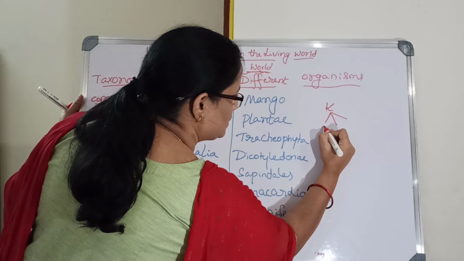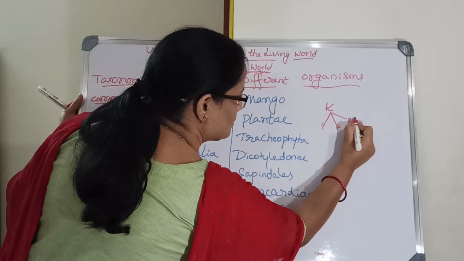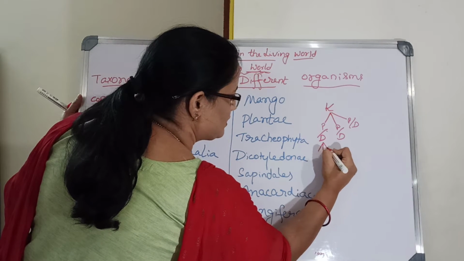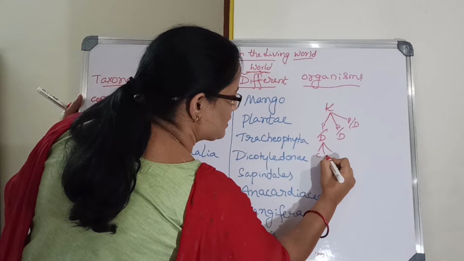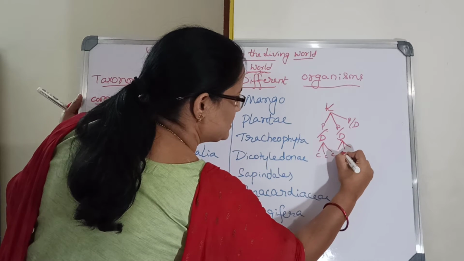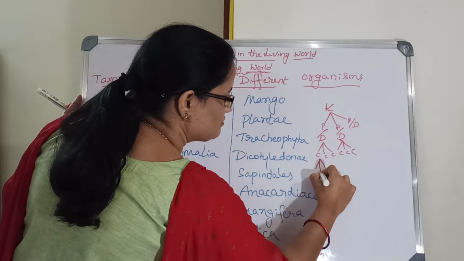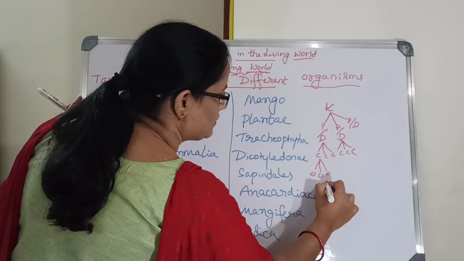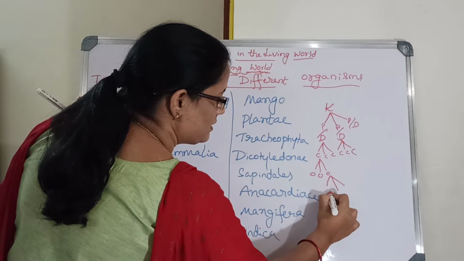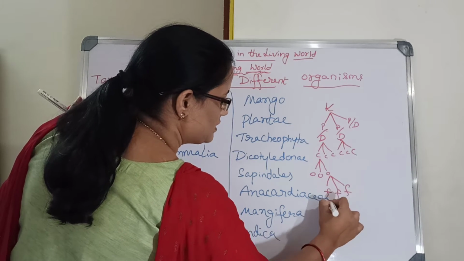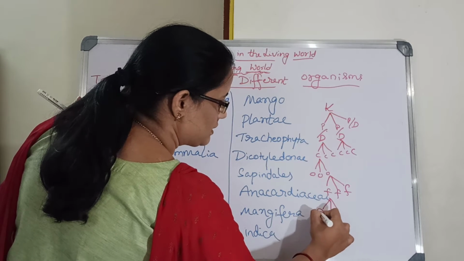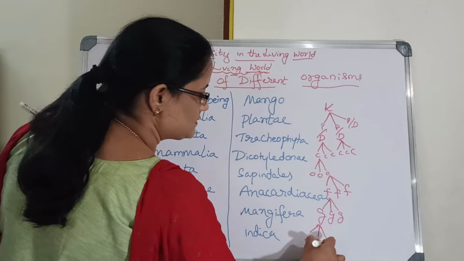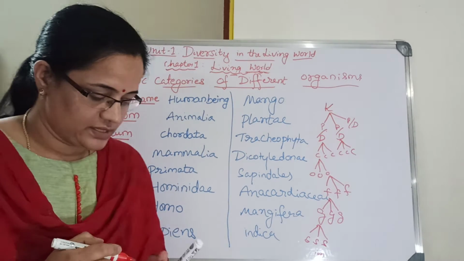Kingdom will come, then different phylum, division, and then different classes, and these classes will come under order. Then these will come again under family. These different families will come under different genus, and then species. There will be many organisms.